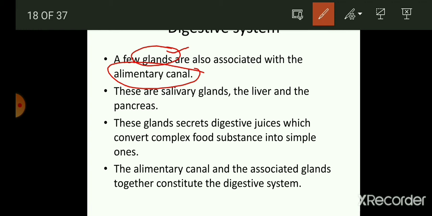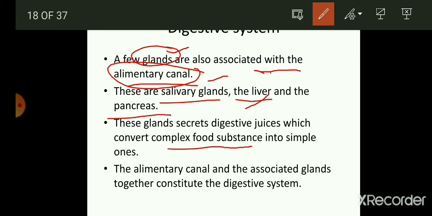A few glands are also associated with the alimentary canal. These are the salivary glands, liver and the pancreas. So you have to study three basic glands. The first one is the salivary glands, which secrete saliva. The liver, as you have already discussed, secretes bile juice. Thereafter we have the pancreas, which secretes pancreatic juice. These glands secrete digestive juice which converts complex food substances into simple ones, and the alimentary canal and associated glands together constitute the digestive system.